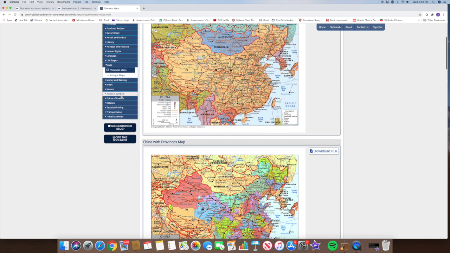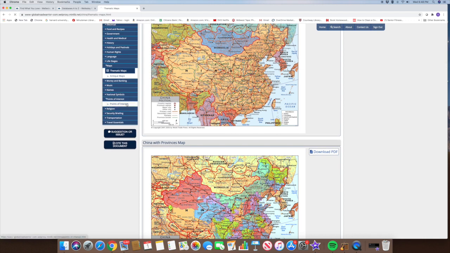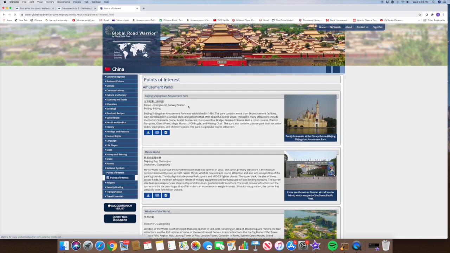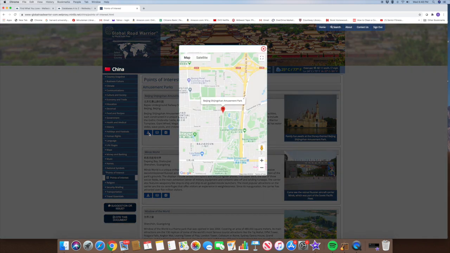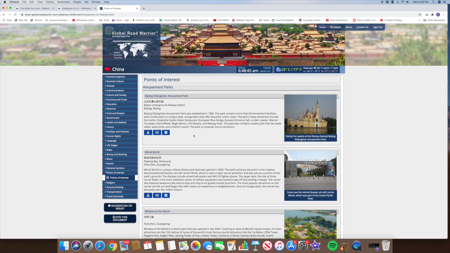Points of interest, if you're traveling, will give you some sort of an idea of what you should be looking for. And in here you're going to be able to click on these little boxes at the bottom here that will give you more information, location of this particular point of interest. You can email it to yourself as well, or to a friend, the information that you see there. You can also print every page in here just by going up to File and going down to Print, and it will print that page for you to have.